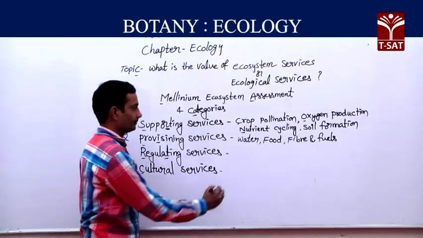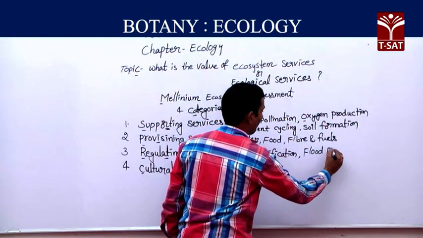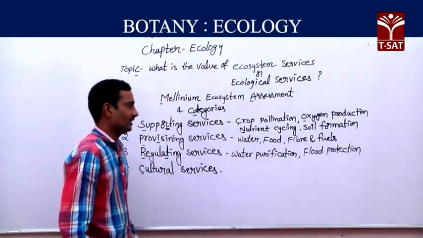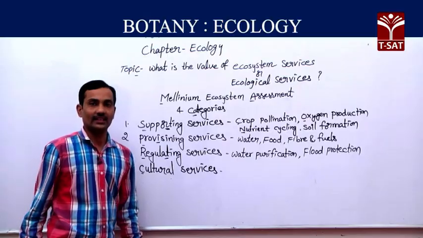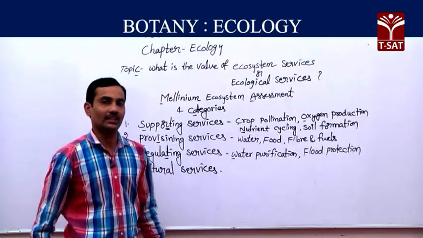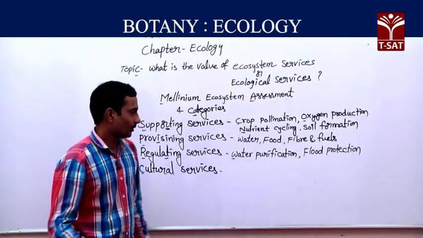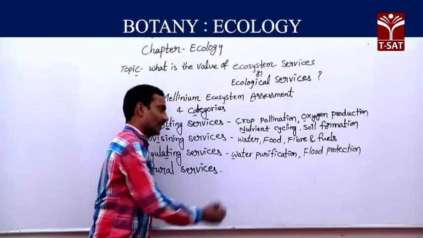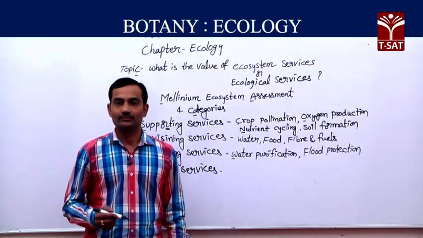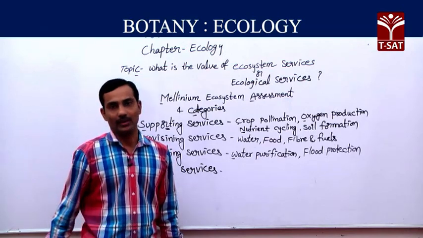Regulating services: water purification and flood protection, all these services are placed in regulating services. Usually water purification takes place in nature with the involvement of different microbes. The organic waste materials found in stagnant water are removed or used by the different microbes.